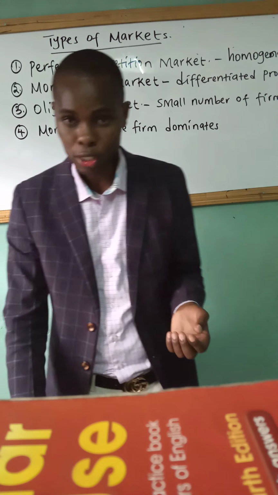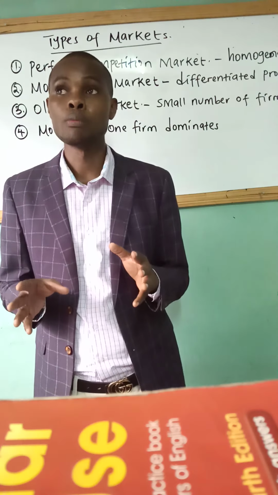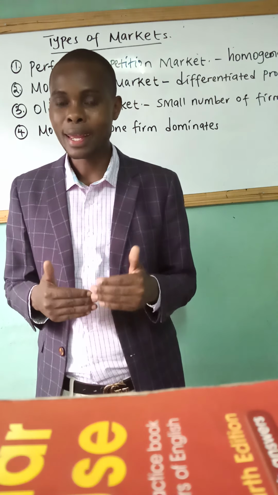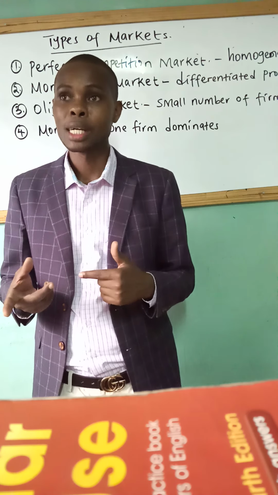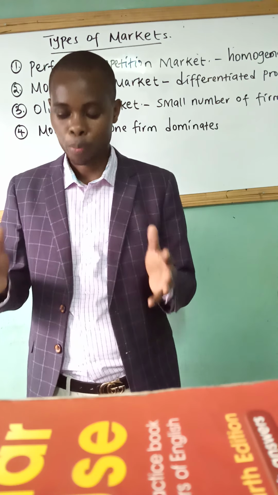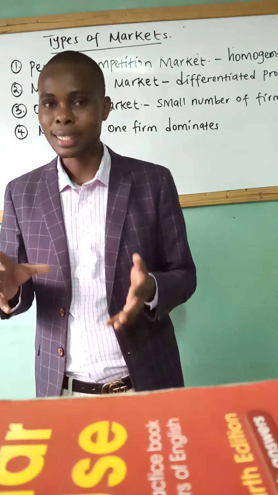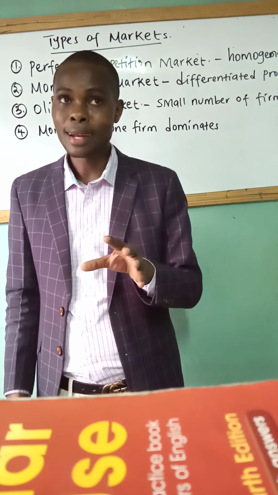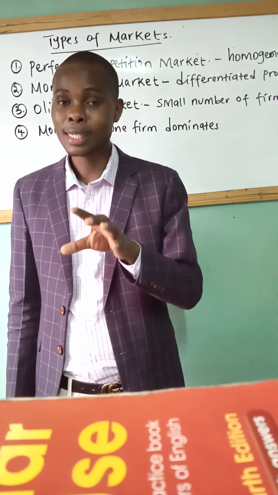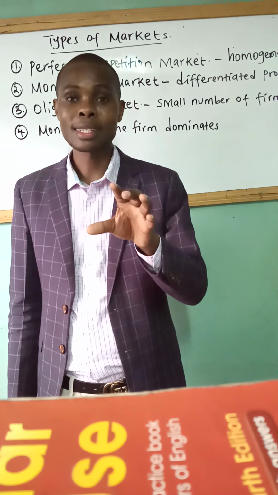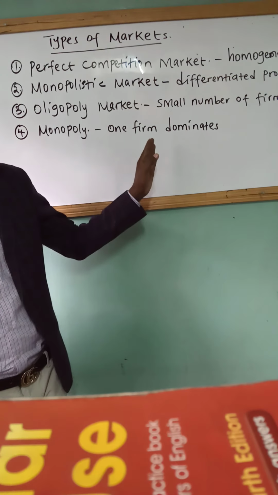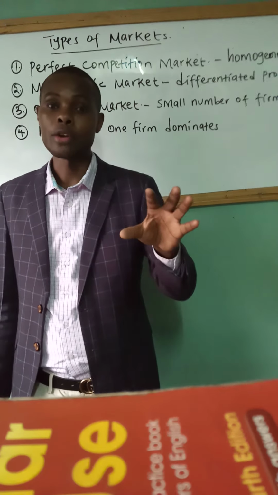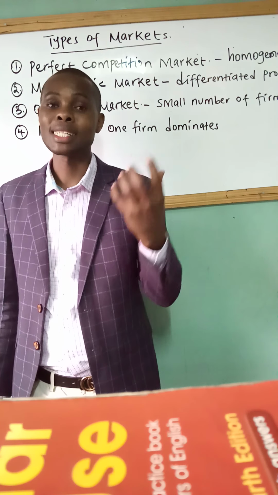So that is what I wanted you to understand through this video. During our next lesson, we shall summarize this topic. Now we are nearly winding up this topic, so that next week we start a new topic, which is buying and selling. So we are moving on well, and we are doing well. So kindly understand these four market structures. In case anybody asks you a question on the four market structures, remember these four. All right, and that's how business operates. Wherever you go in the world, you will find these four market structures dominating business.